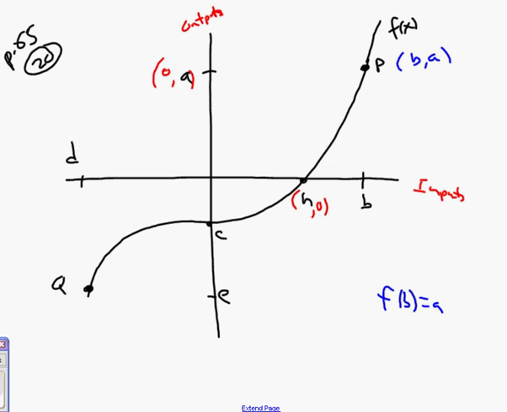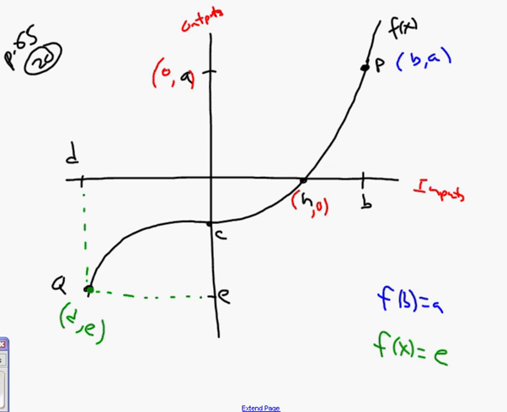All right. Here we get a little bit interesting. They say solve f of x equals E. So now they're saying the output is E. What input gets us that output? So I go looking for an output of E. I find it. And I say, okay, what point along this graph has that output? Well, right here. This point has an output of E. It's something comma E. Well, the something must have been D. It's a nice letter.